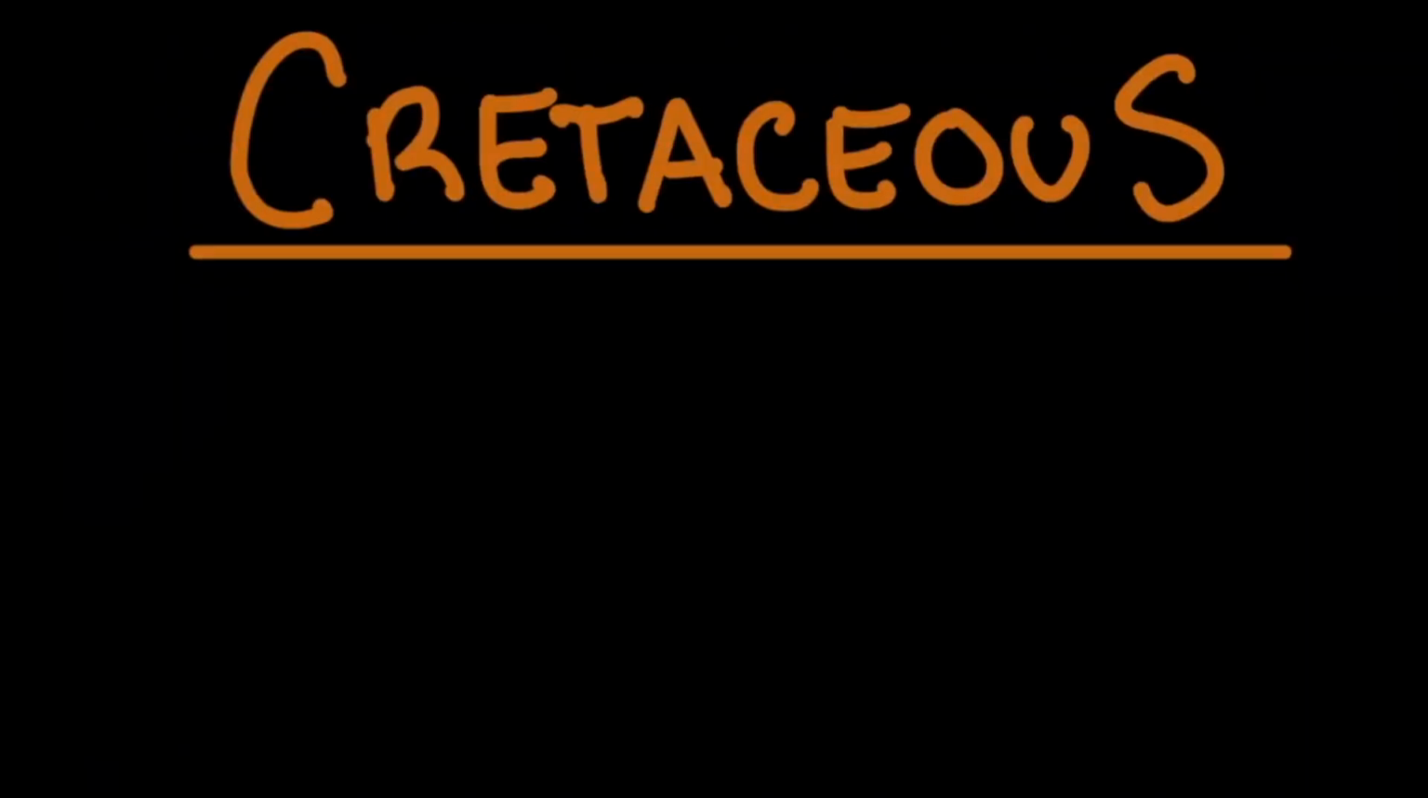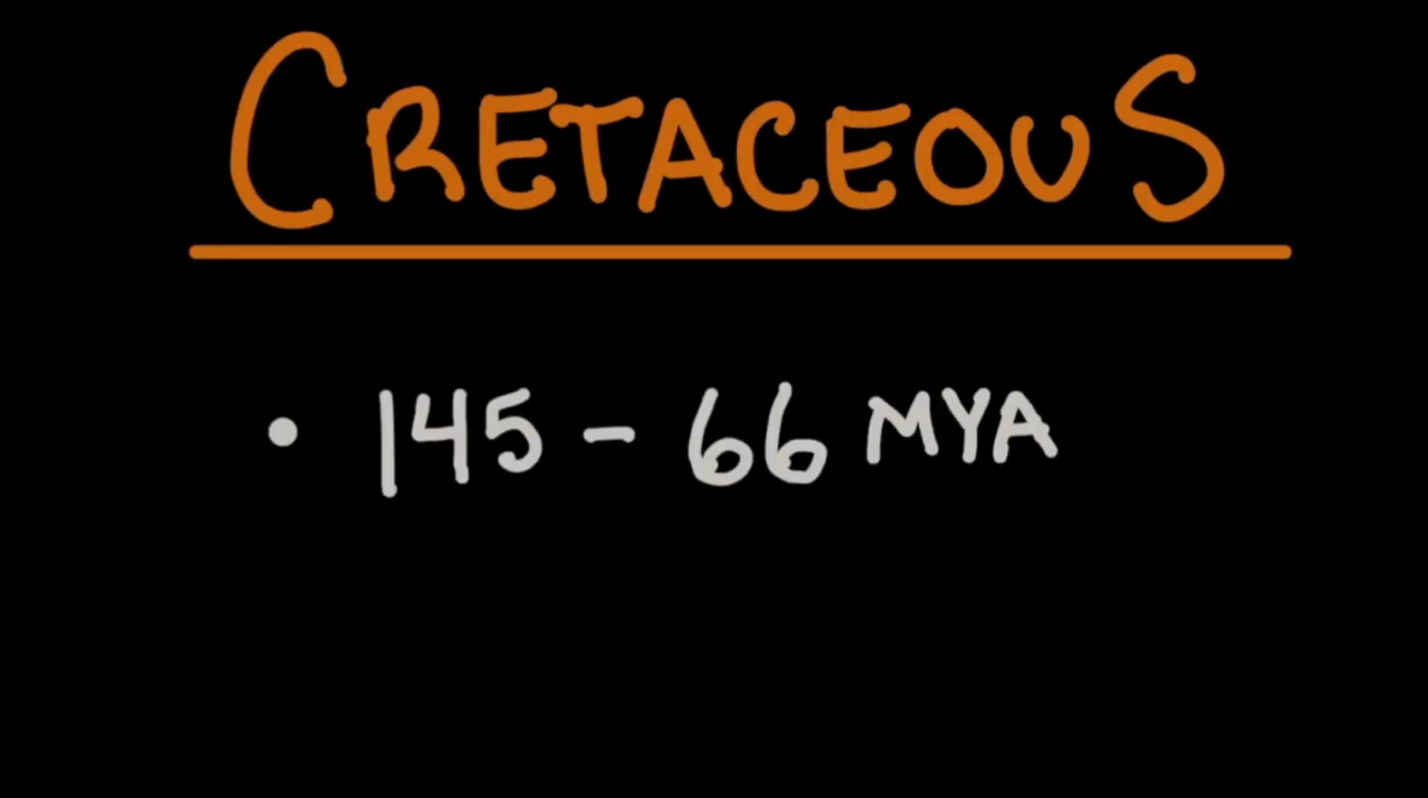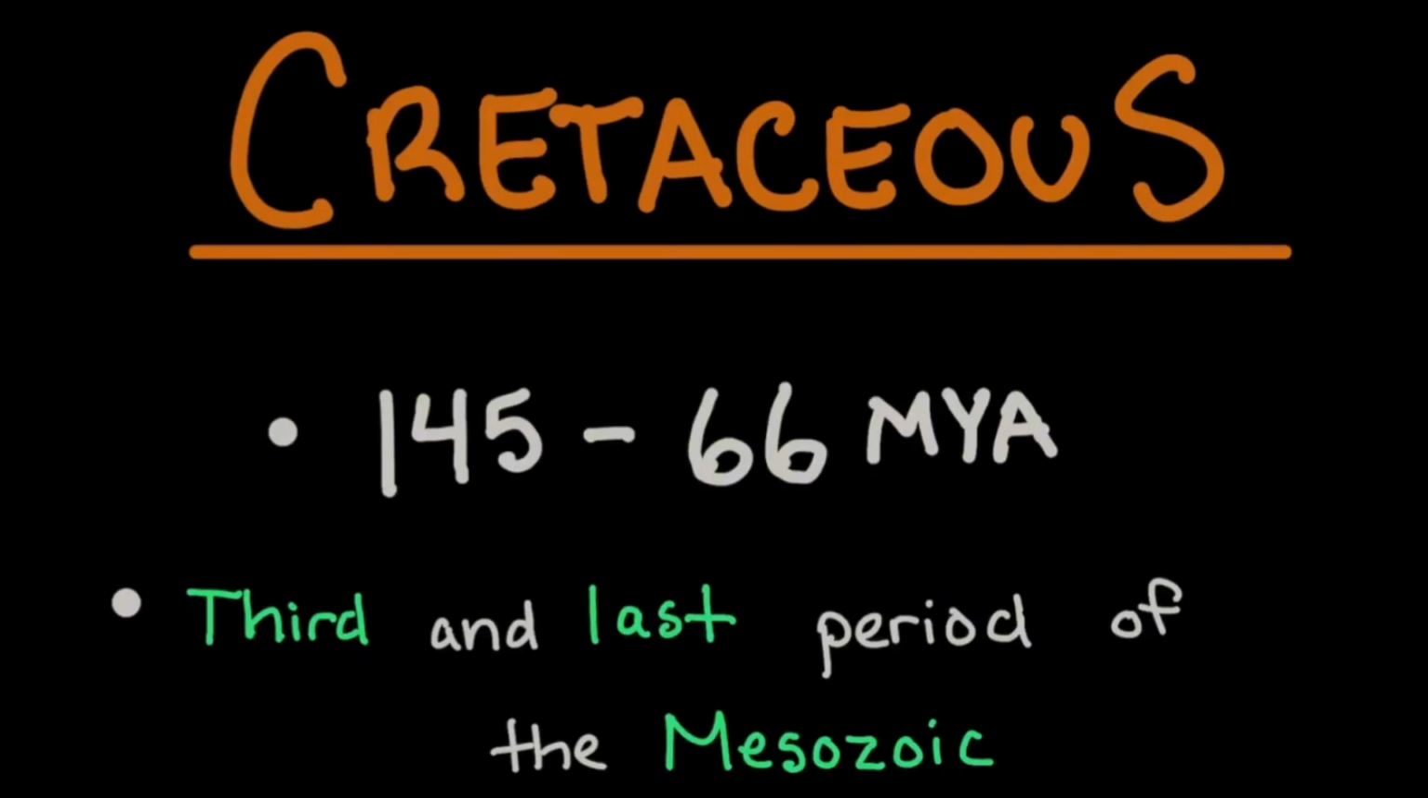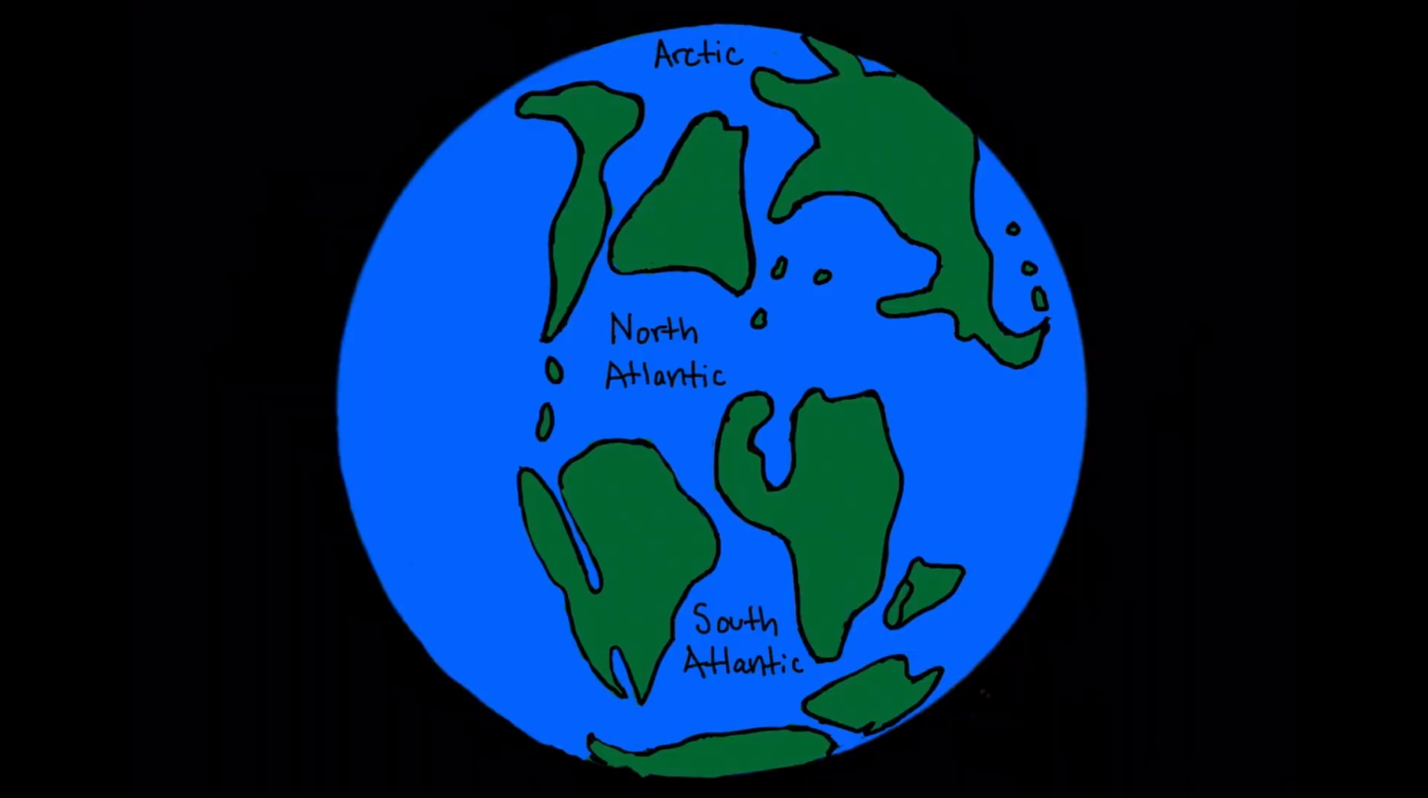The Cretaceous period was from 145 to 66 million years ago. It is the third and last period of the Mesozoic era of the Phanerozoic eon. During the Cretaceous, continents began to take their present-day locations. The Atlantic Ocean was divided into North and South sections as South America and Africa separated.